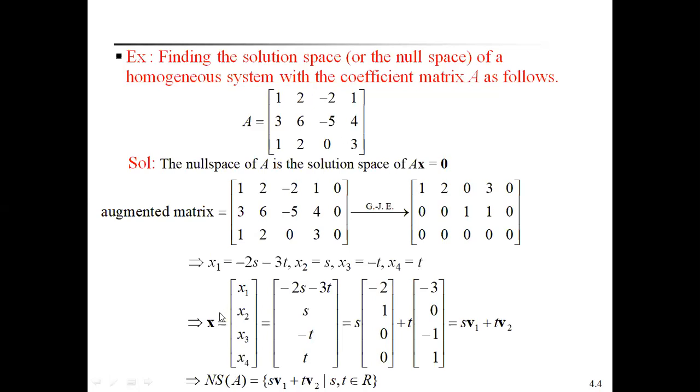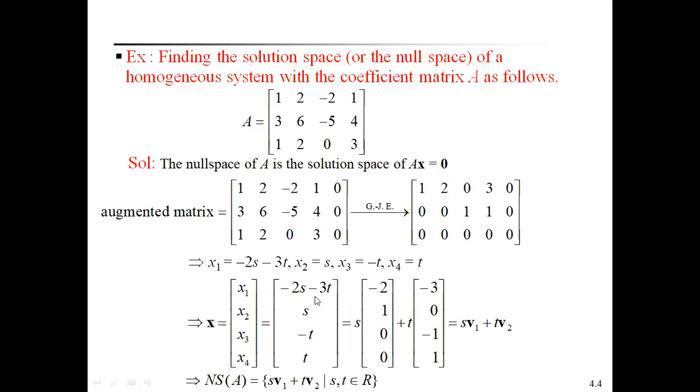Now write the X matrix. Because Ax equal to 0 means the column matrix X is equal to x1, x2, x3, x4. That's why here getting X equal to the column matrix x1, x2, x3, x4, that is equal to, write x1 as minus 2s minus 3t, x2 is s, x3 is minus t, x4 is equal to t. In this column matrix, I can take s as common.